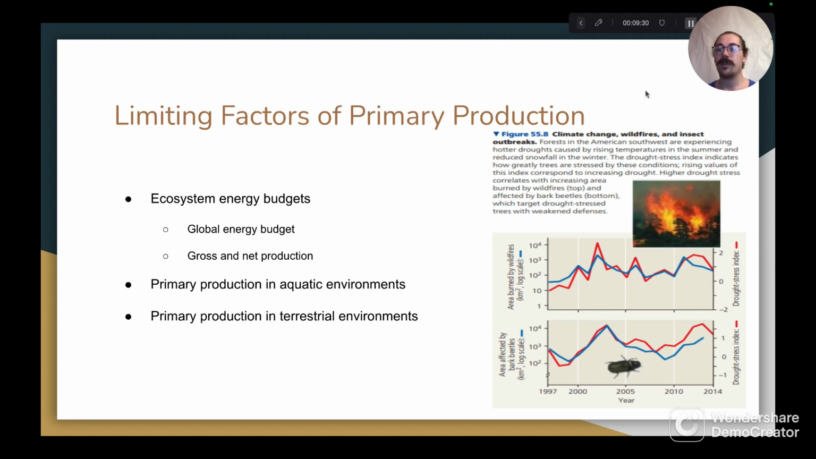Forests in the American Southwest are experiencing hotter droughts caused by rising temperatures in the summer and reduced snowfall in the winter. The drought stress index indicates how greatly trees are stressed by these conditions. Rising values of this index correspond to increasing drought. Higher drought stress correlates with increased area burned by wildfires and affected by bark beetles, which target drought-stressed trees with weakened defenses. This figure shows the correlation between the drought stress index levels and the area burned by wildfires, and this one shows the correlation between the drought stress index levels and area affected by bark beetles.